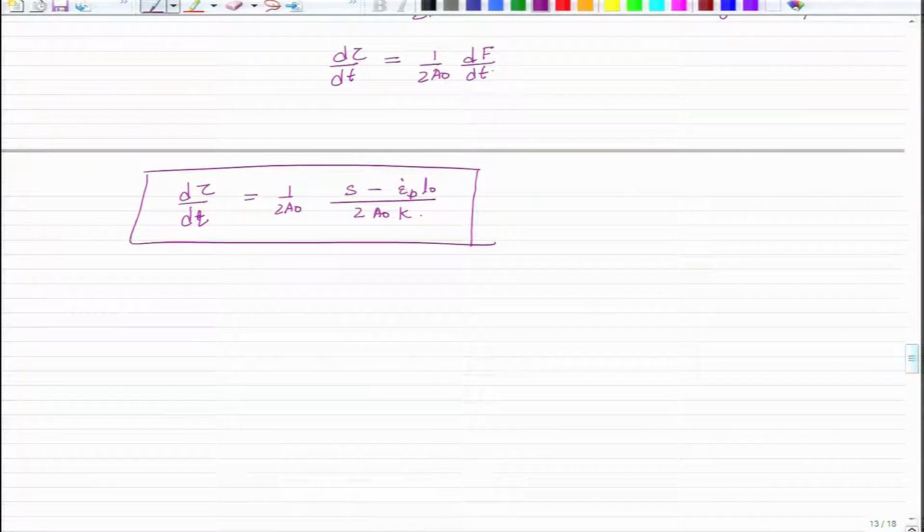Now, here epsilon p dot, like we said, is the strain rate which we want to keep constant, and d tau by dt is the resolved shear stress changing with respect to time. We can also write it in terms of resolved shear stress as a function of change in length, which will be the shear hardening rate.